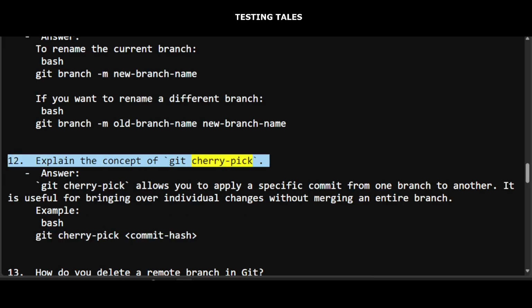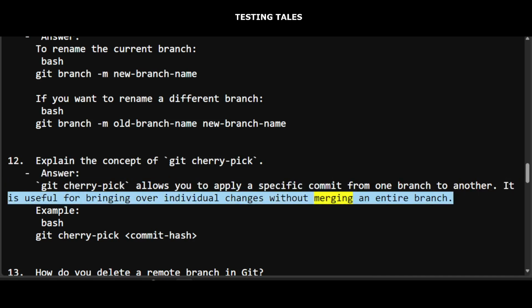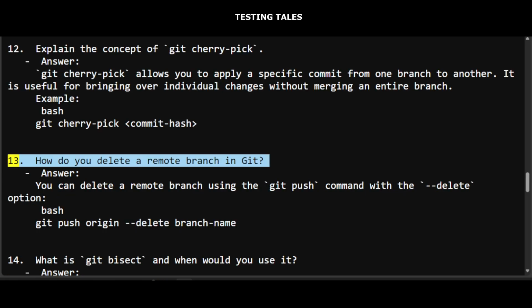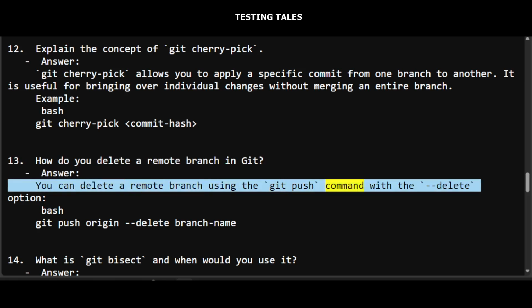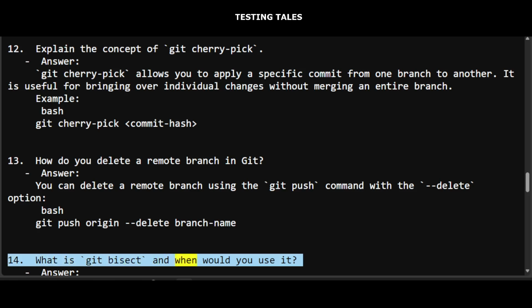12. Explain the concept of git cherry-pick. Answer: Git cherry-pick allows you to apply a specific commit from one branch to another. It is useful for bringing over individual changes without merging an entire branch. Example: git cherry-pick commit-hash. 13. How do you delete a remote branch in Git? Answer: You can delete a remote branch using the git push command with the delete option, git push origin --delete branch-name.